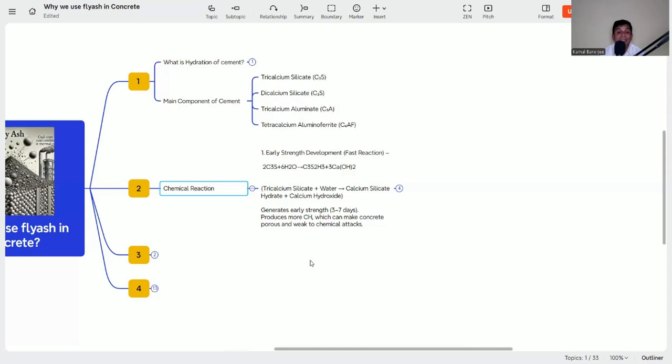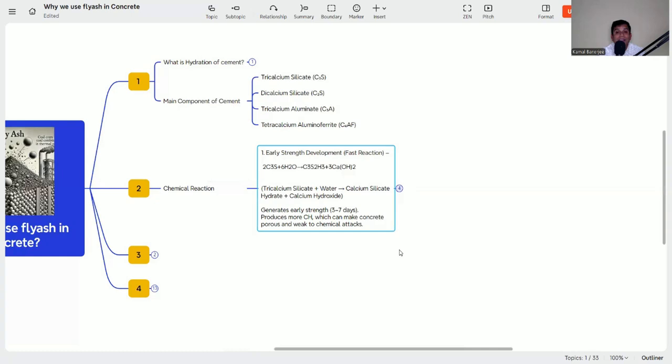So this calcium hydroxide, whatever is produced in the reaction of the C3S and the water, is harmful for the concrete. Here we are getting early strength from the reaction of C3S, but at the same time calcium hydroxide also, which is not good for the concrete.